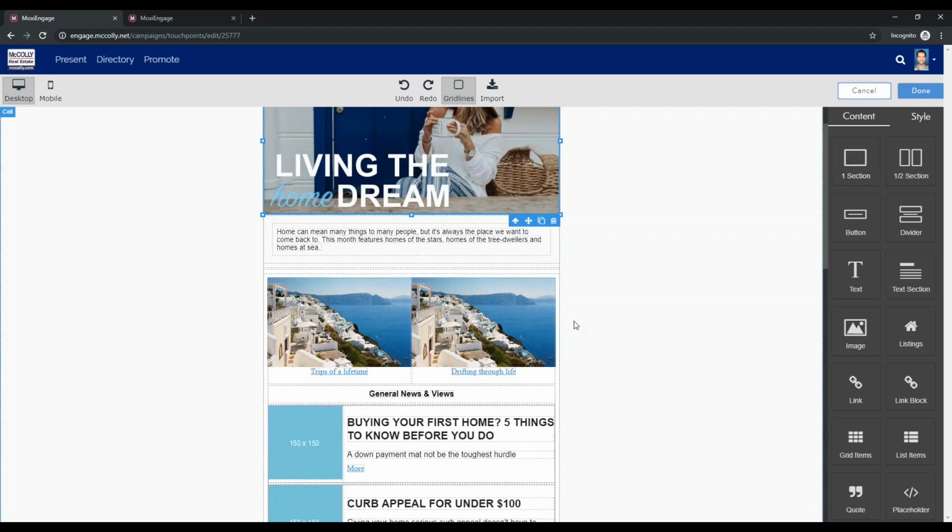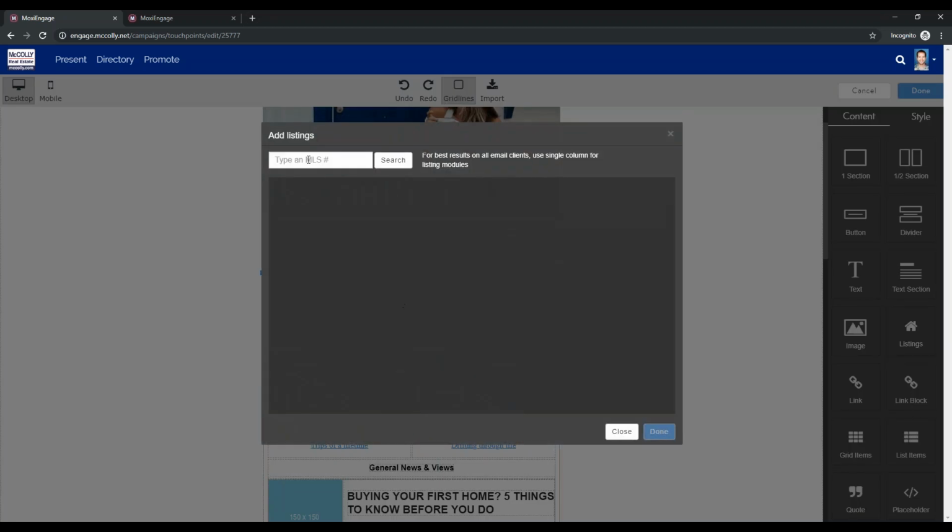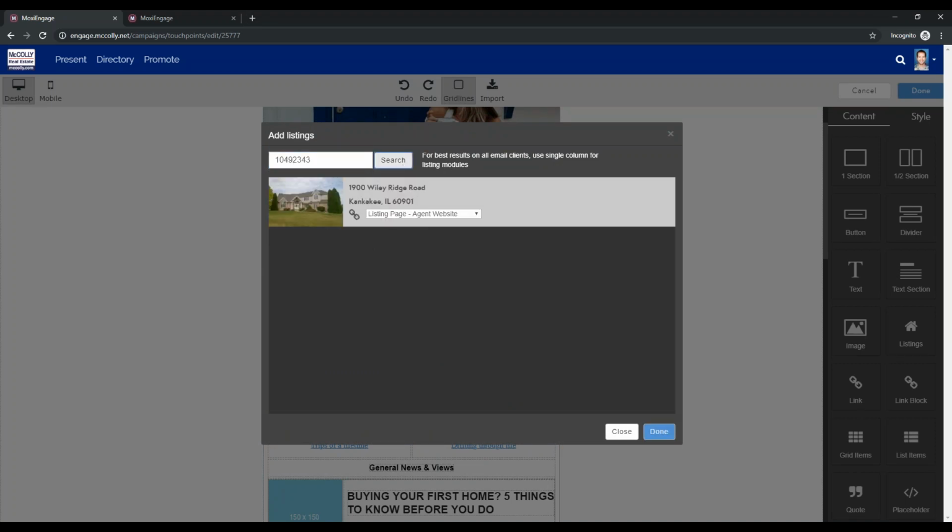When you guys do get in here and play around with campaigns, come into this little campaign builder and play around and take maybe a new section and bring it over, and you can add in listing widgets. This is a great little tool where it will link directly to an MLS number. So actually, 92343, I brought one in, so I just wanted to show you just how awesome this little widget is.